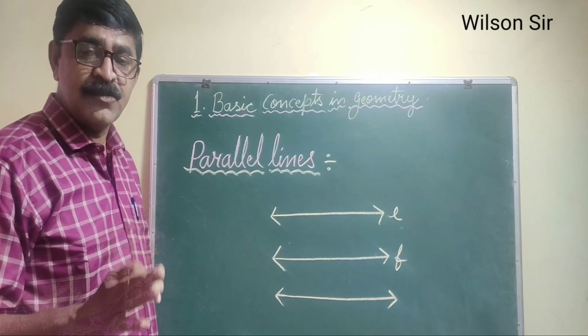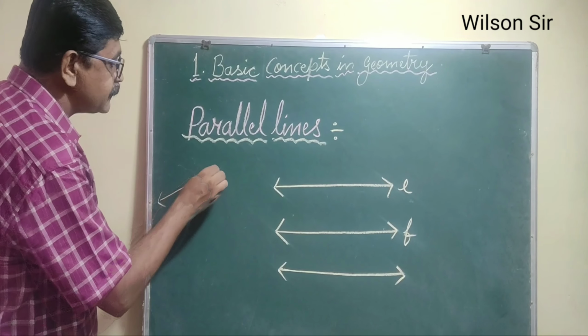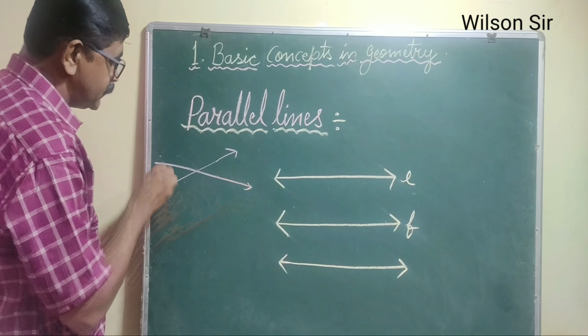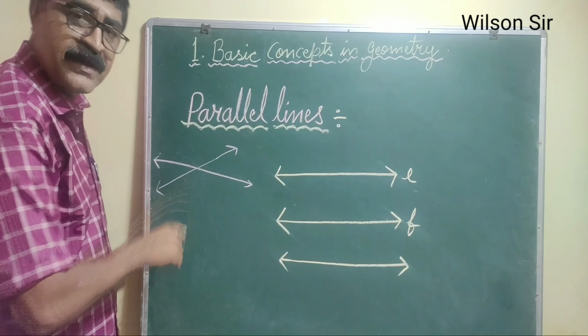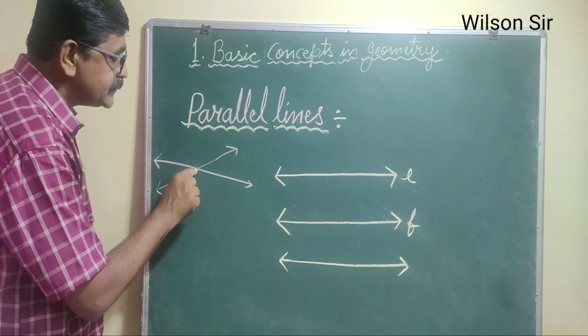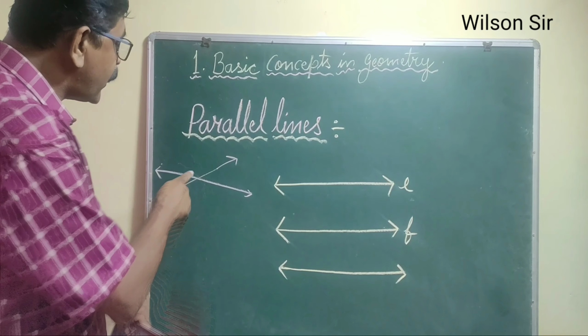Are you getting the point? See, if the lines are in this way, then we cannot call these lines parallel lines, because these two lines are intersecting each other.